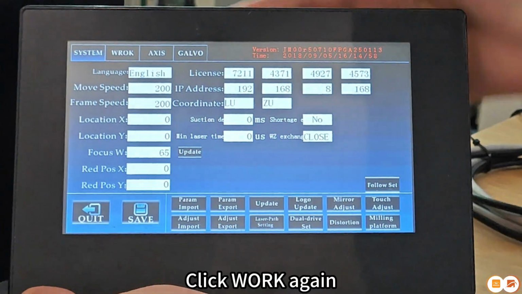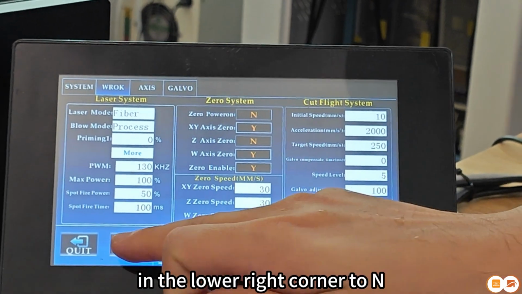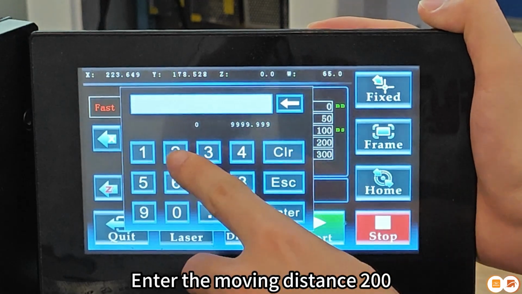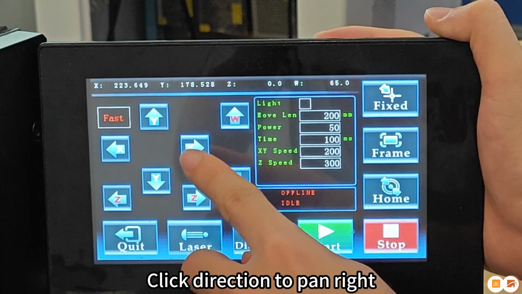Click Setting. Click Work again. Click Compound encoder in the lower right corner to add. Click Save. Click Laser. Enter the moving distance 200. Set power. Click Direction Japan right.